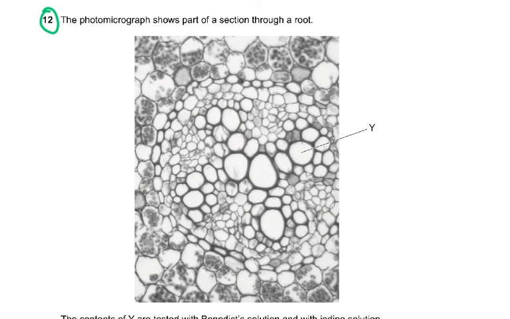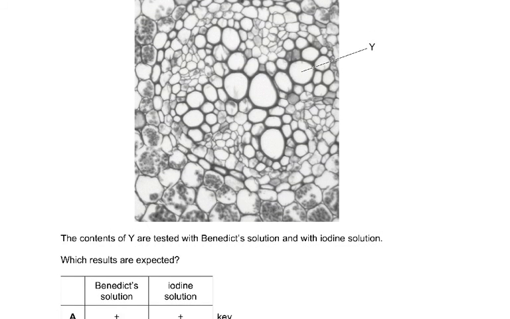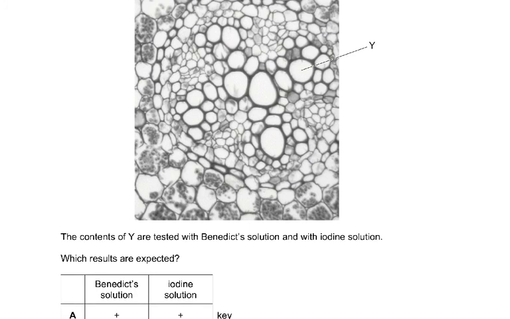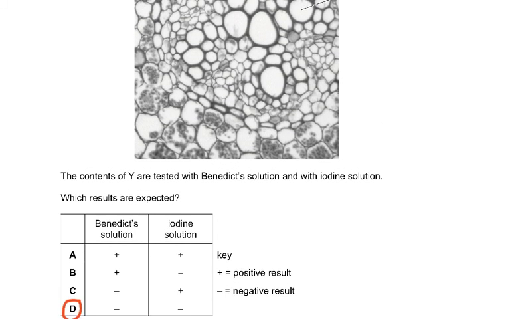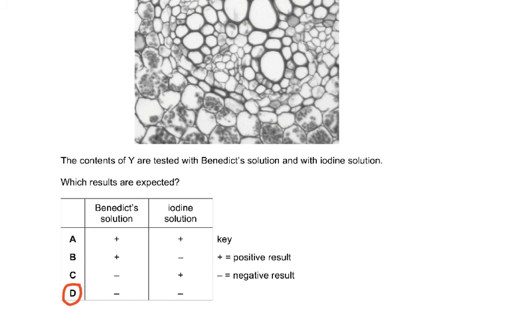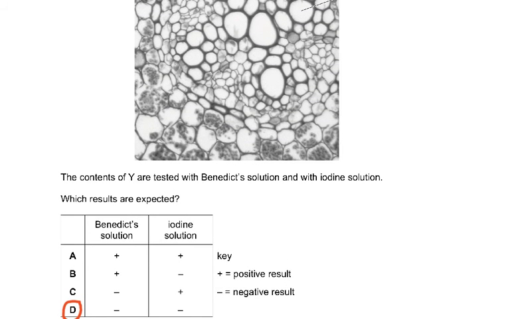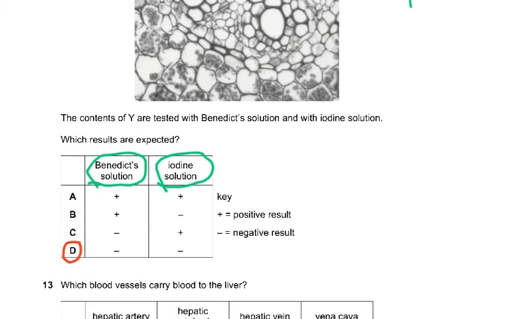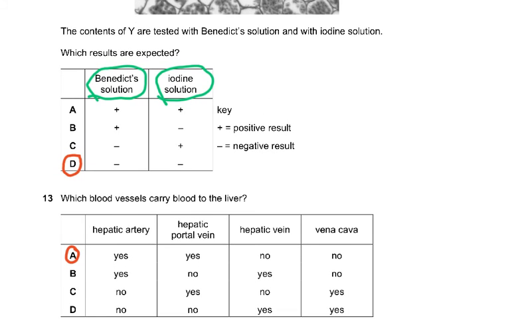Question 12. The photomicrograph shows part of a section through a root. The contents of Y are tested with Benedict's solution and with iodine solution. Which results are expected? Of course, Benedict's is for reducing sugars and iodine is for starch. If this is a xylem vessel, because it's the center of the root, it's going to have neither of them. It's neither a reducing sugar nor would there be any starch present in it. So that is why the answer is D.